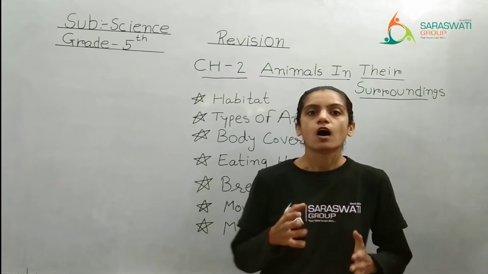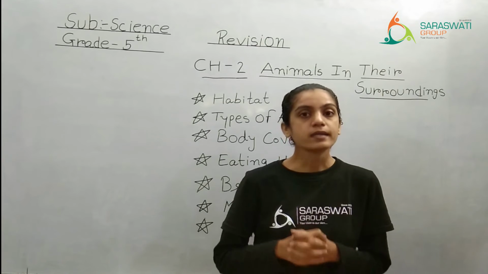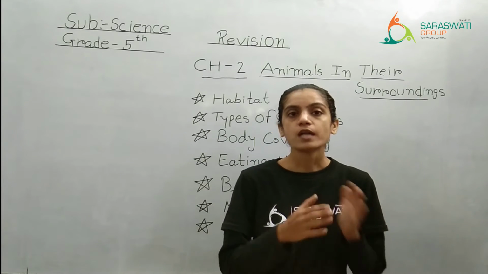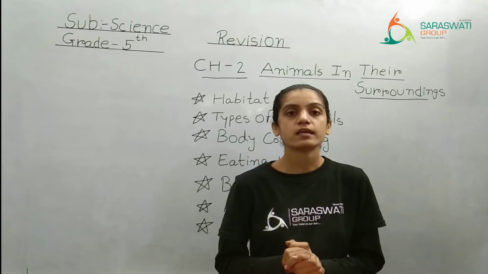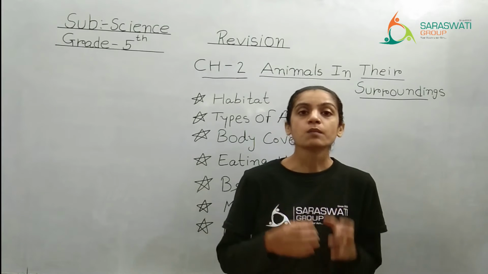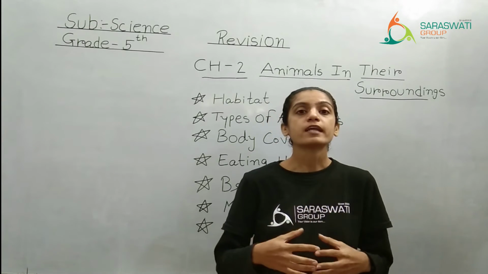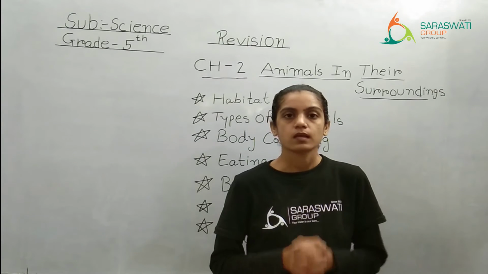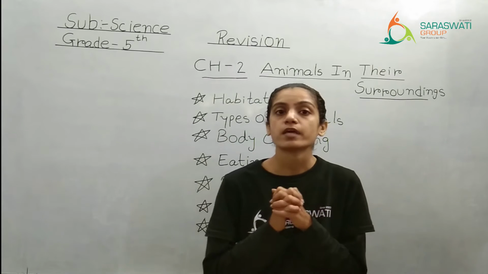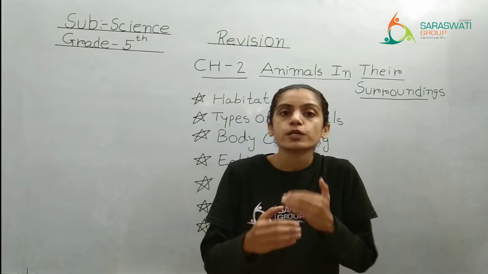Next, eating habits. We know herbivores, carnivores, omnivores: plant eating animals, animal eating animals, and both plant product as well as animal product eating animals. So according to their food habit, animals have different types of teeth for cutting and chewing. Like a zebra, the front teeth are very sharp, right? And the back teeth are broad so that they can chew the food.